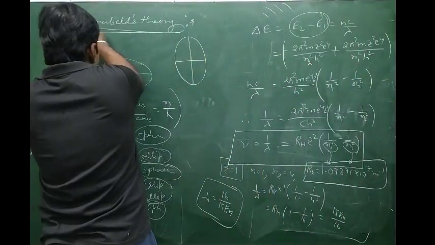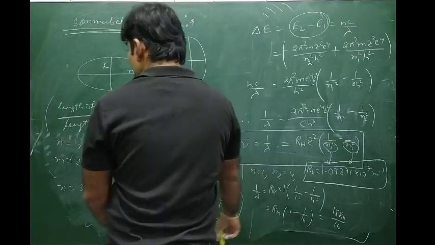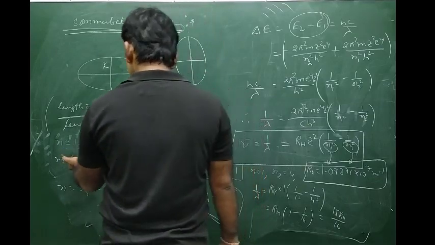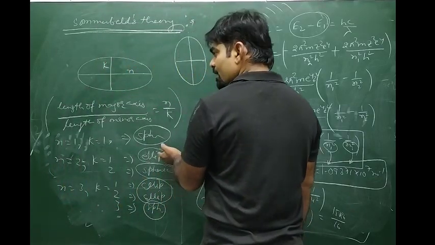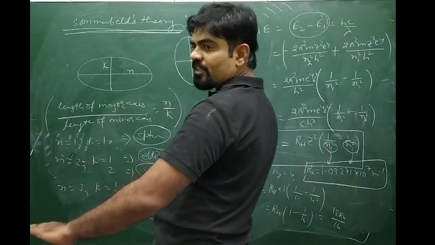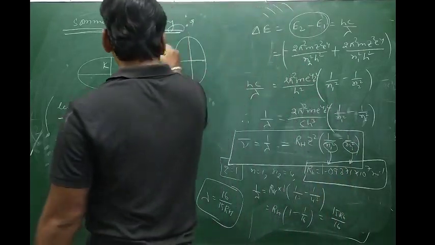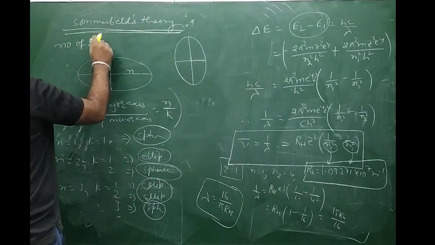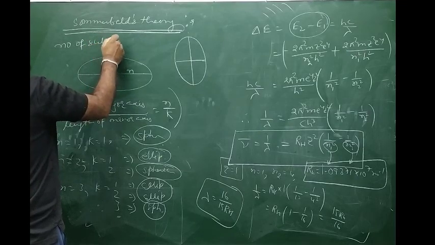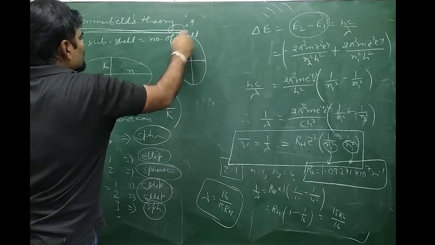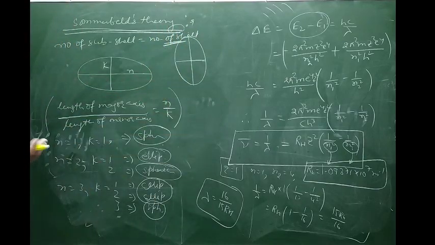Sommerfeld then states that Bohr's first cell was made up of a single subcell which is spherical, the second cell is made up of two subcells, one spherical, another elliptical, the third cell of three subcells, one spherical, another two elliptical, the fourth of four subcells. Mind it, the number of cells is equal to the number of subcells: 5 cell, 5 subcell, 6 cell, 6 subcell, like that.